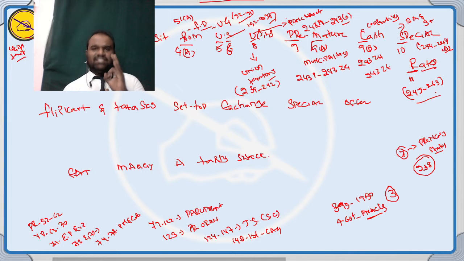Part number 3 is F, that is the fundamental rights. First, you remember the line: "You can fix deposit from us using premature cash special rates." For this, every word's first letter is a shortcut. Part 3, F, fundamental rights. Part 4, D, DPSP. Part 4 clause A, F, fundamental duties. Part 5 is U, union government. Part 6 is S, states.